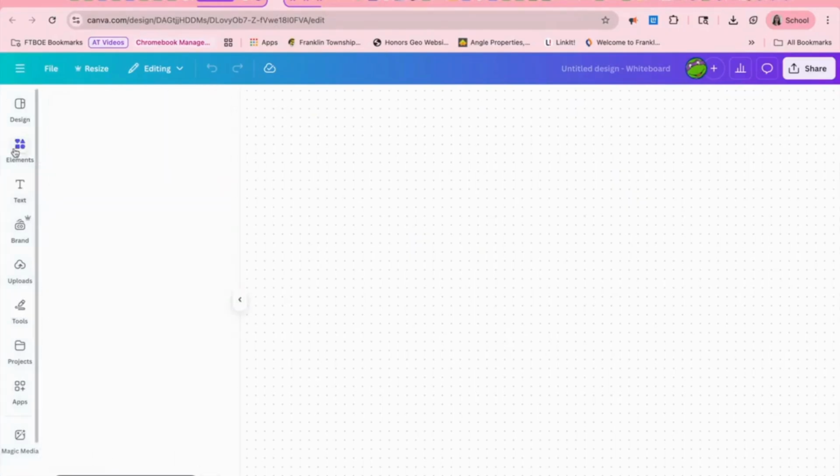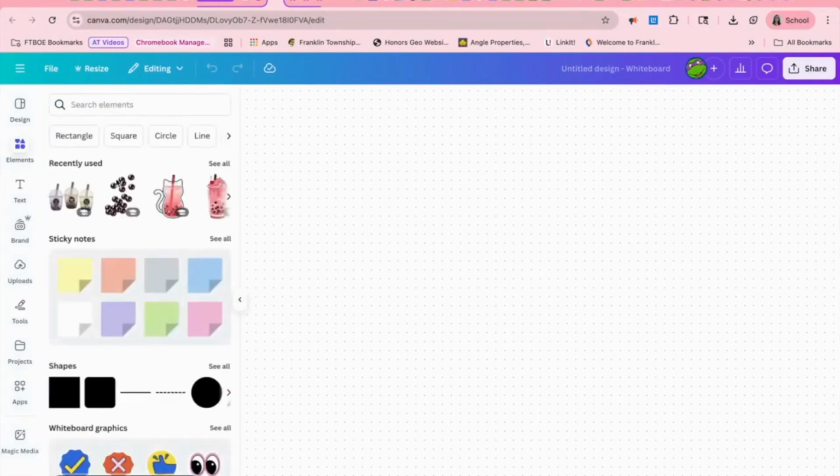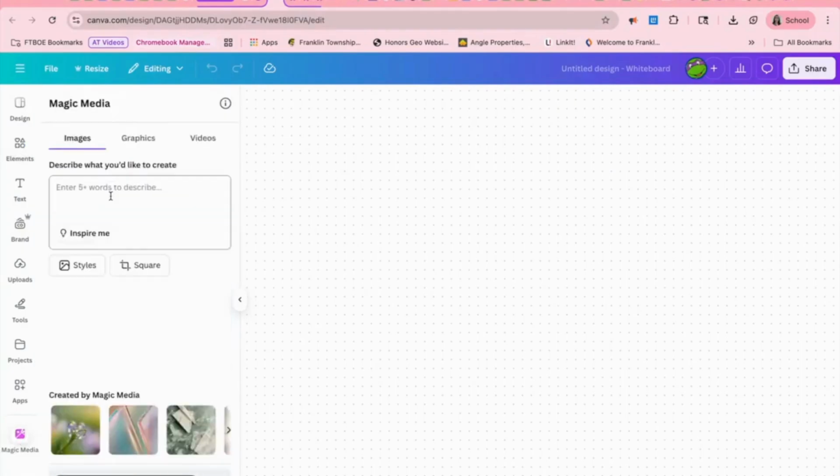You can add text and elements, just similar to Google Draw, except everything's easily built in here if you wanted to add different elements to creating your design. In addition, the Magic Media AI application built in allows students to have a thought partner to help if they're supposed to be creating a design that represents themselves.